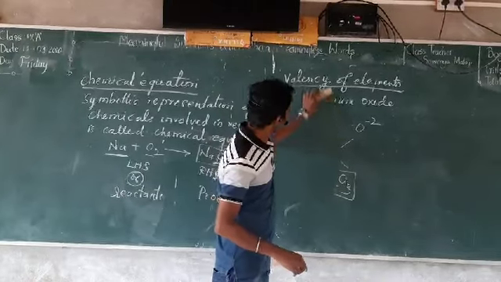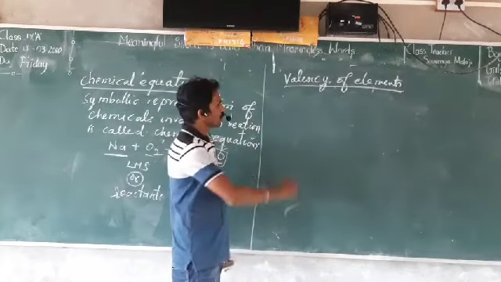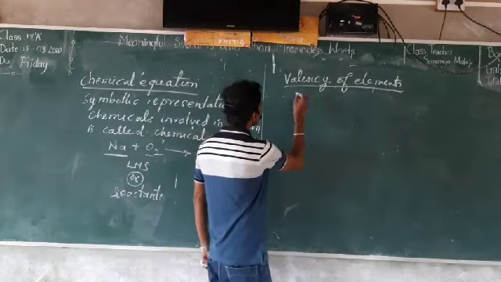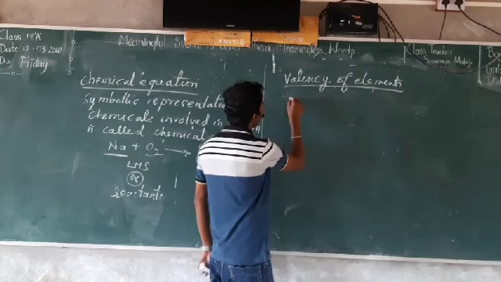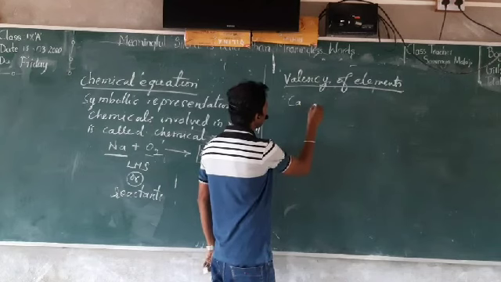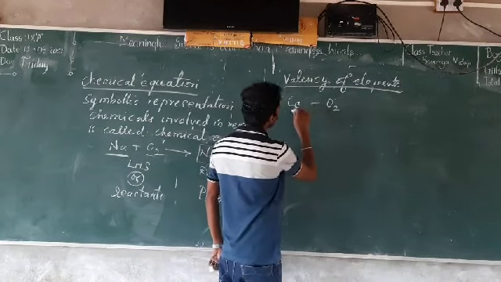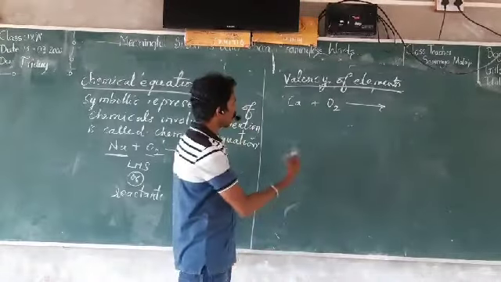So like this you can give many examples of how to write a chemical equation. So I write one equation here. Calcium reacts with oxygen to form calcium oxide. So how to write here?